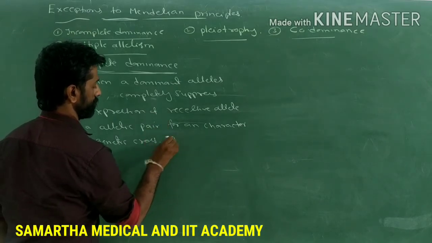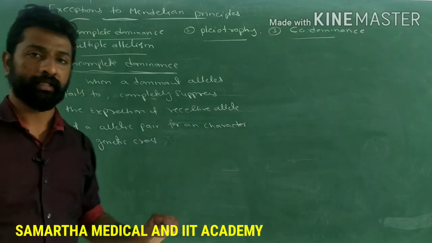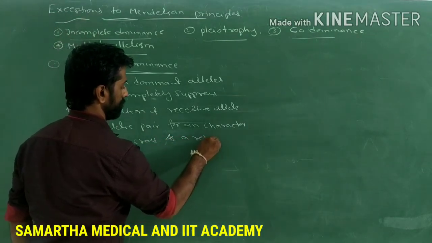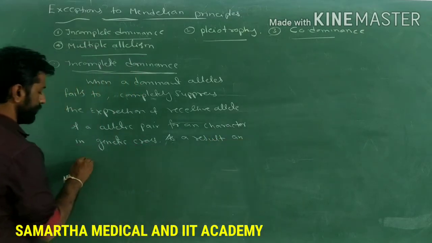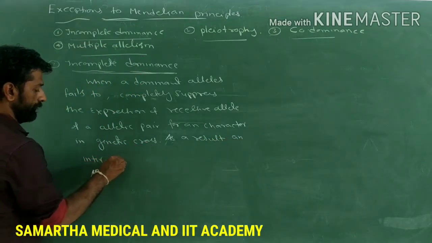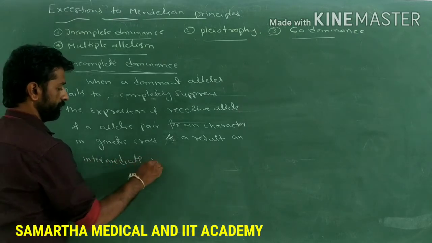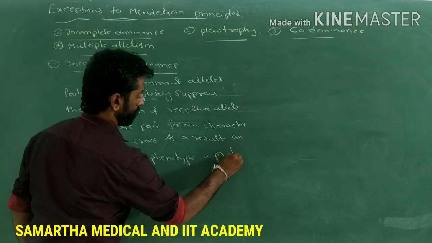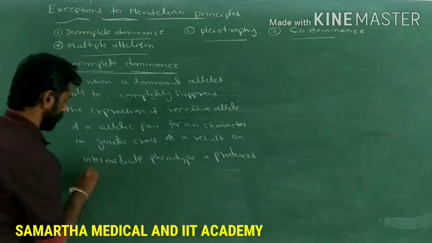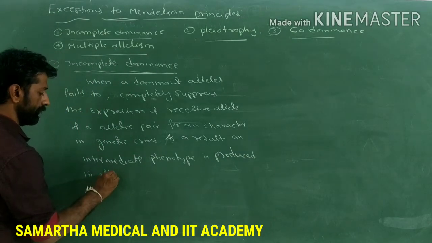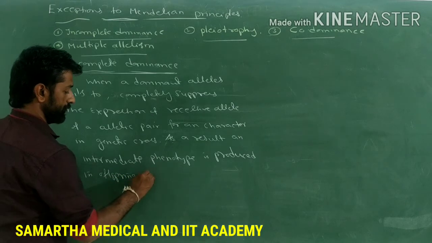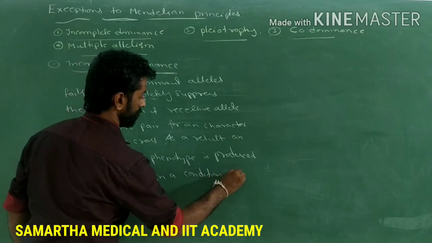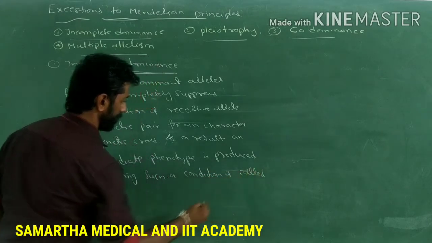As a result of that, an intermediate phenotype is produced in offspring.